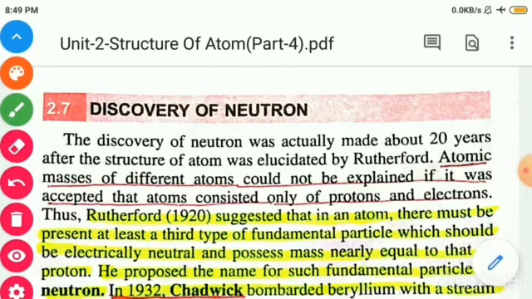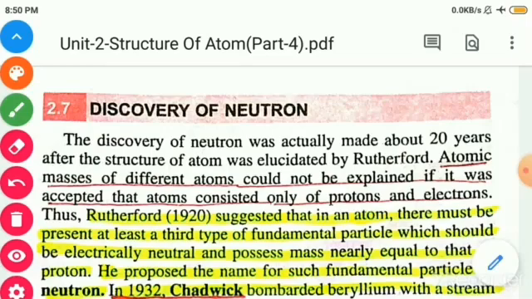Initially, after the discovery of electron and proton, it was assumed that an atom consists only of electron and proton, but after some years, it was assumed that an atom also consists of a third subatomic particle. Atomic mass of different atoms could not be explained if it was accepted that an atom consisted only of protons and electrons.